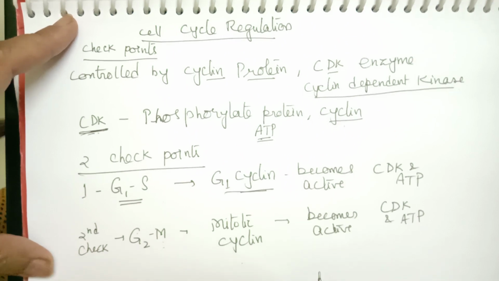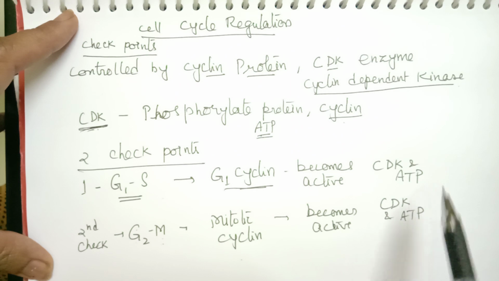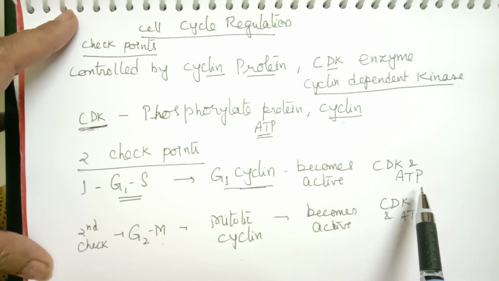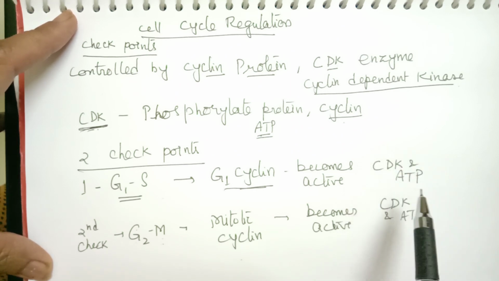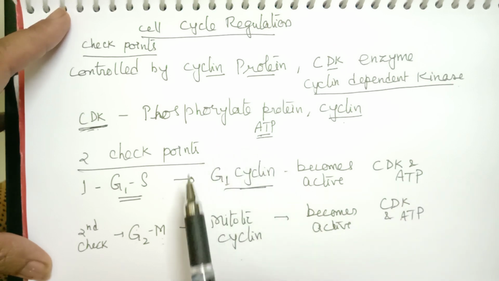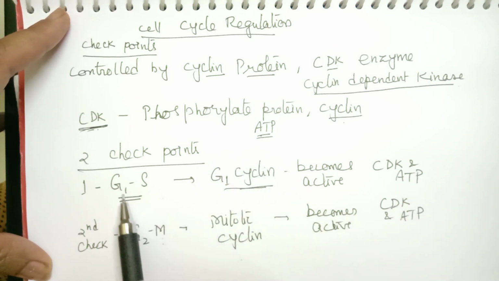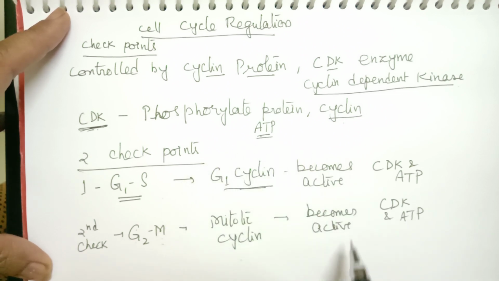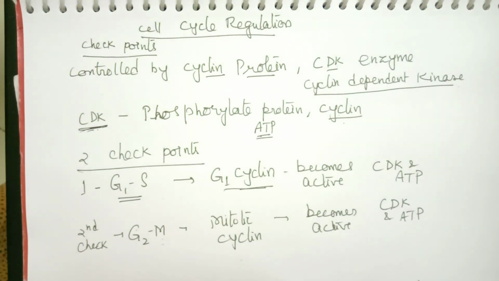So the regulation here is, if ATP is not available, or the enzyme is not available, then this cyclin protein cannot become active, and the cell cannot undergo transition. It cannot enter from G1 to S or from G2 to M. That's how they act as checkpoints for regulation of the cell cycle. So this is, children, the cell cycle regulation. With this, we complete the cell cycle and its regulation.